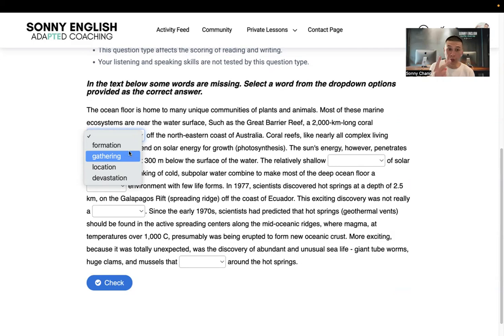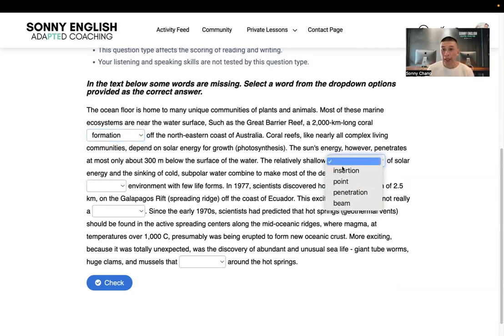So you're left with 2 words, formation and location. And then you have to see which one sounds best. Coral formation, they form, okay? So I would pick this one as the collocation, the first one. Now next, what do we have here? I already forgot.